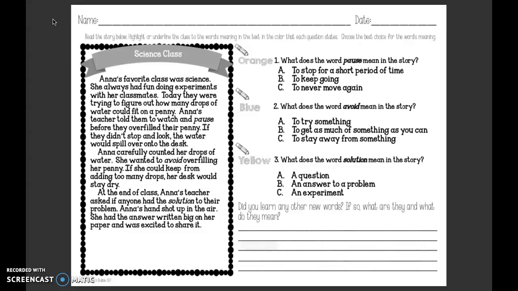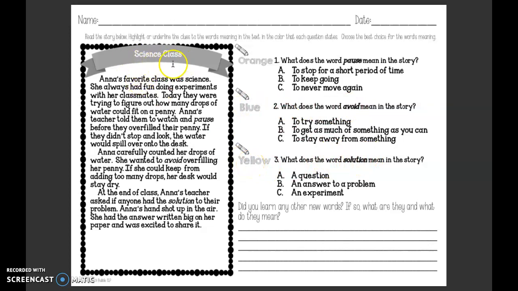Read the story, highlight or underline the clues to the words in the text in the color each question states. Choose the best choice for the word's meaning. So when you come across the word pause, you're going to underline it in orange. When you come across the word avoid, blue. And then when you come across the word solution, you're going to underline it in yellow.